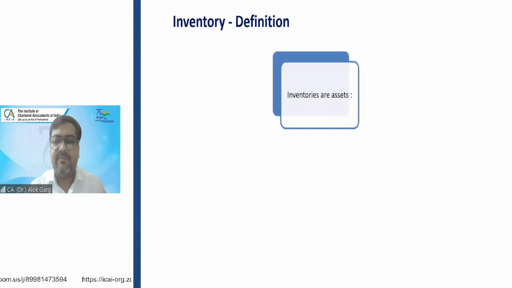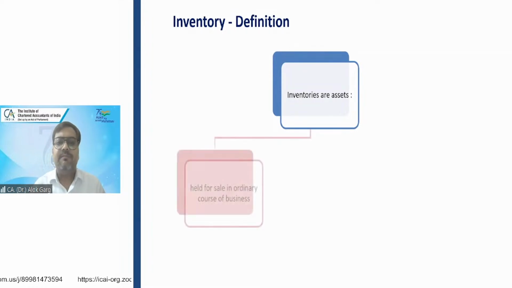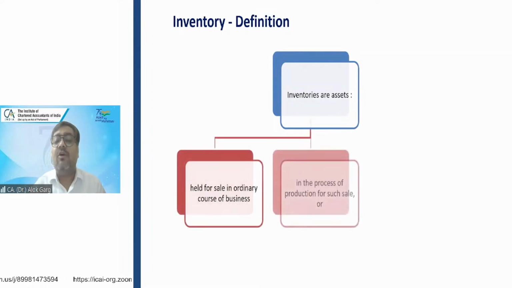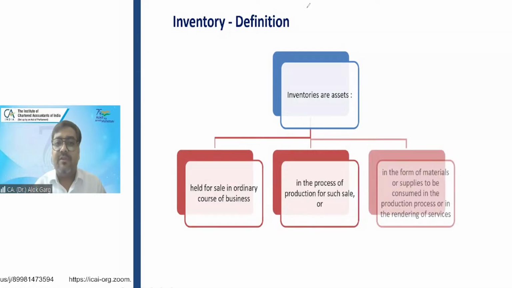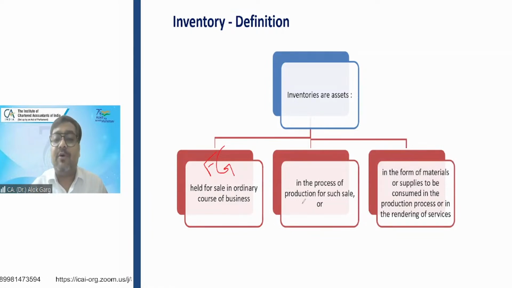Inventories are assets, stock in trade, which are held for sale in the ordinary course of business. Held for sale in the ordinary course of business means this is talking about your finished goods. In the process of production for such sale means WIP, work in progress. Or in the form of material or supplies to be consumed in the production process or in the rendering of service, means it is talking about raw material.